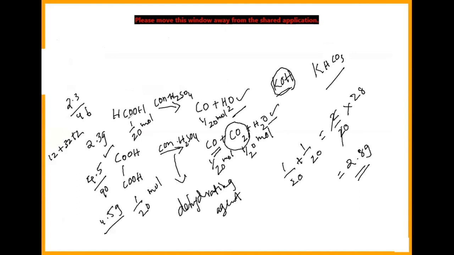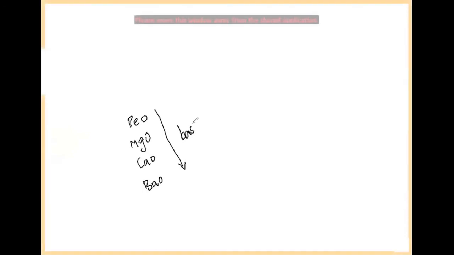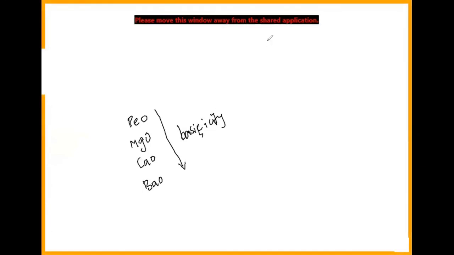Now I go with beryllium oxide. The second one is magnesium oxide. The third one is calcium oxide. Strontium oxide is not given. Then barium oxide. Down the group, what happens? Basic character increases. Basicity increases.